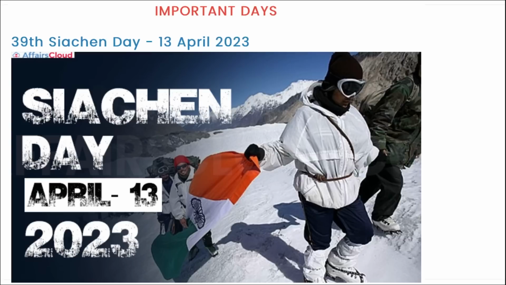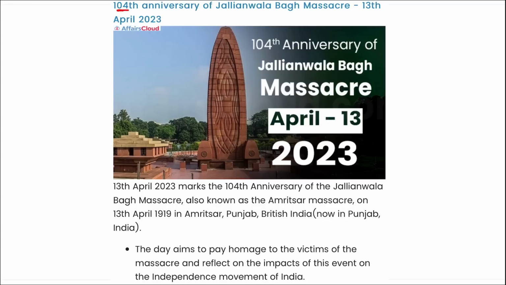39th Siachen Day. When do we observe this? It is observed on 13th of April. Next, 104th anniversary of the Jallianwala Bagh massacre was on 13th of April 2023. This took place in 1919.